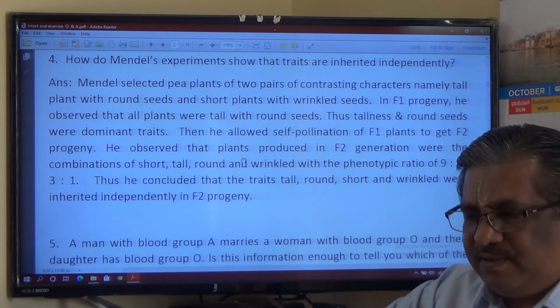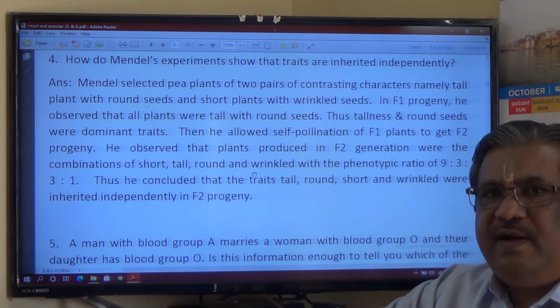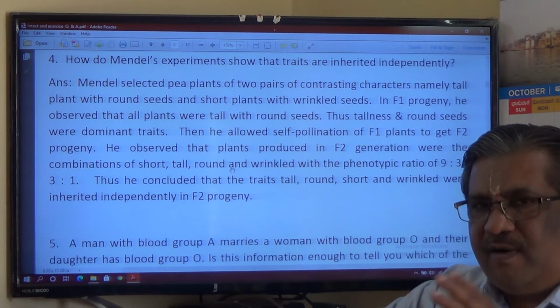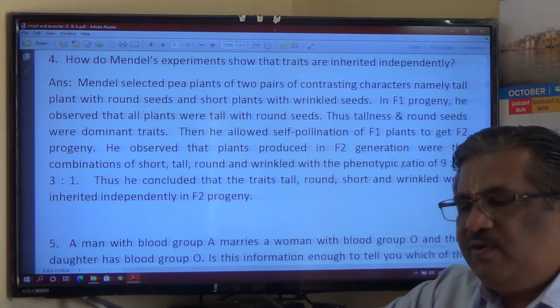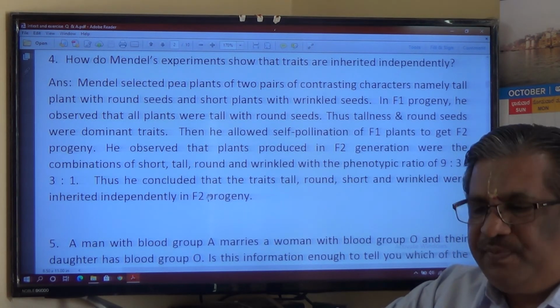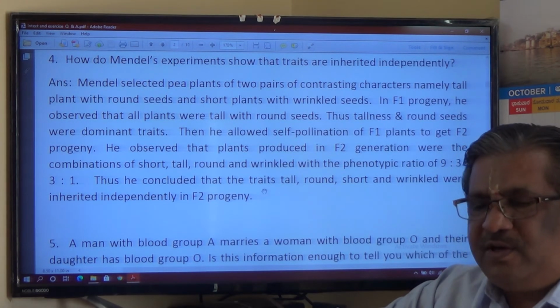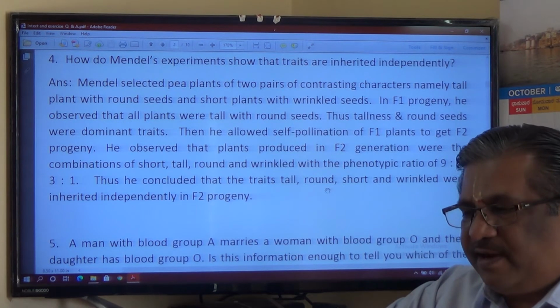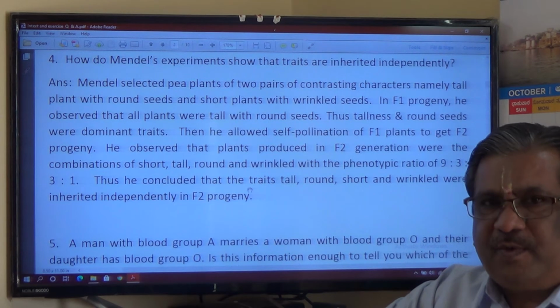Progeny means generation. He observed that plants produced in F2 generation were the combinations of short, tall, round and wrinkled, all these traits and the combinations, with the phenotypic ratio of 9:3:3:1. Thus he concluded that the traits tallness, roundness, shortness and wrinkledness were inherited independently in F2 progeny.